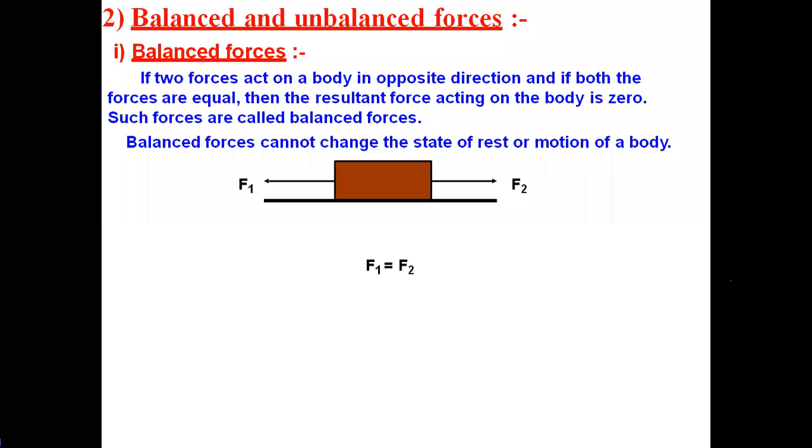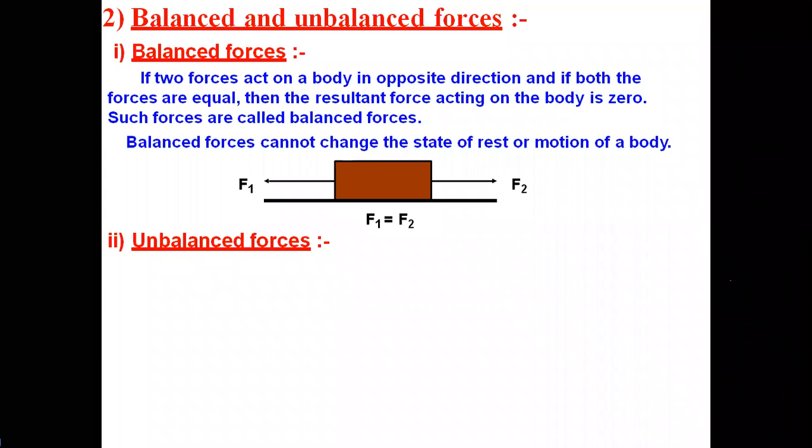Next one, unbalanced forces. Unbalanced forces are just the opposite of balanced forces. What about unbalanced forces? Here also we need to explain the same way. Two forces are acting on it, but here they are not equal. Two forces are acting on two different sides of a body, such that one force is greater than the other force. At that time, the resultant force acting on the body is not equal to zero. Such types of forces are called unbalanced forces.